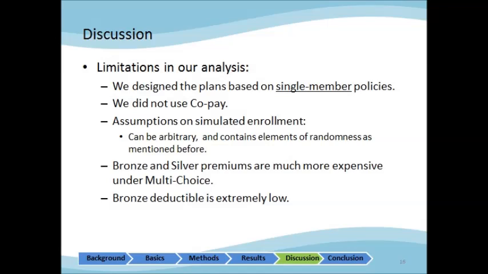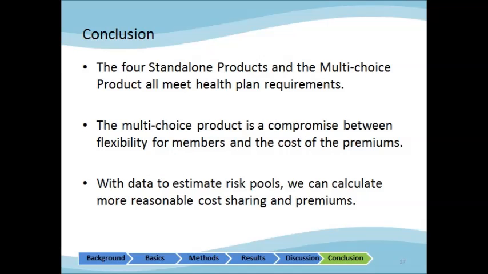Because of these limitations and because we want to stick with the actuarial value goal, our results show that bronze and silver premiums are much more expensive on the multi-choice, and the bronze deductible becomes extremely low. In conclusion, the 4 standalone products and the multi-choice product all meet their health plan requirements. The multi-choice product is a compromise between flexibility and the cost of premiums for members. With information on how people choose between the different plans, we can better estimate risk pools and address our current issues of a low bronze deductible and high bronze and silver costs.